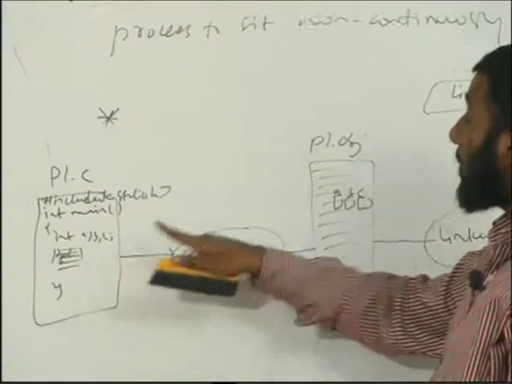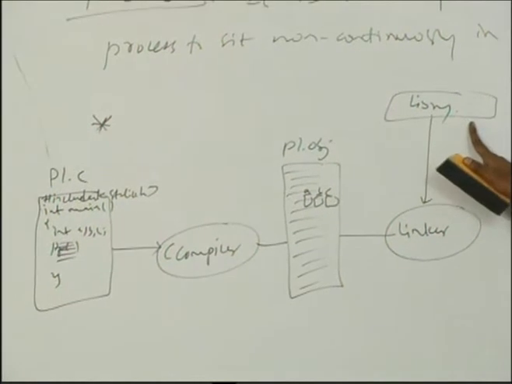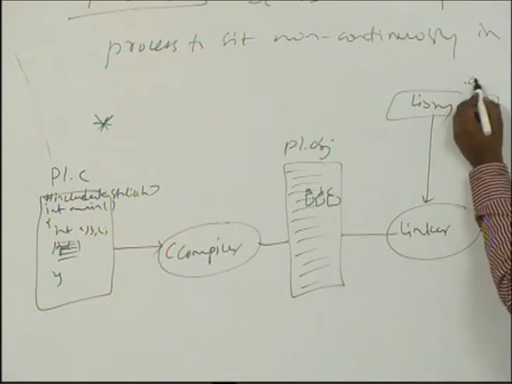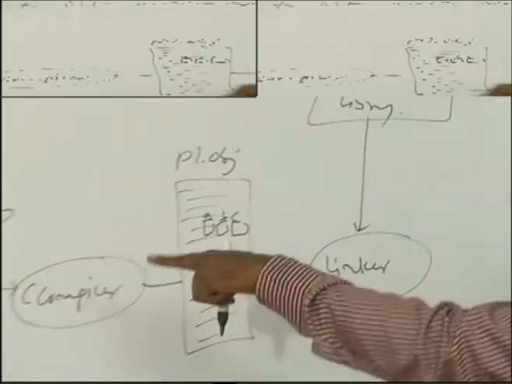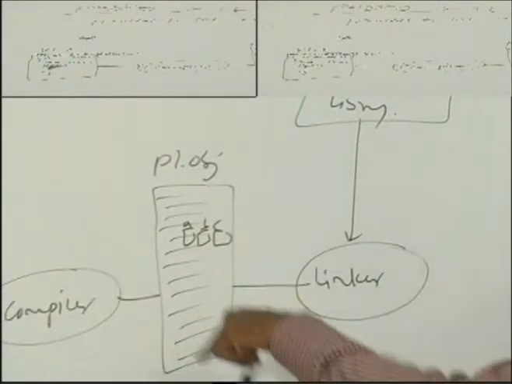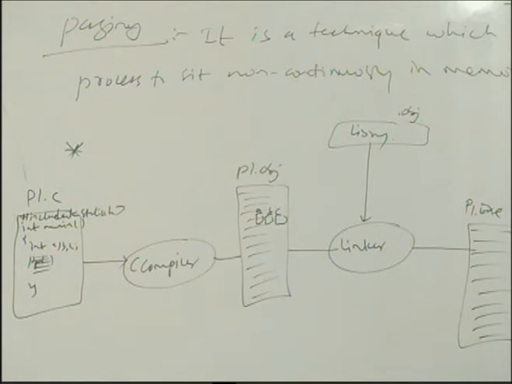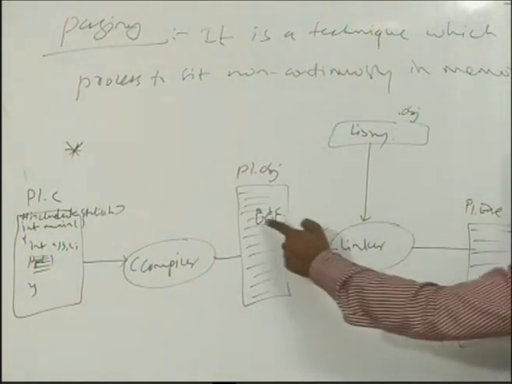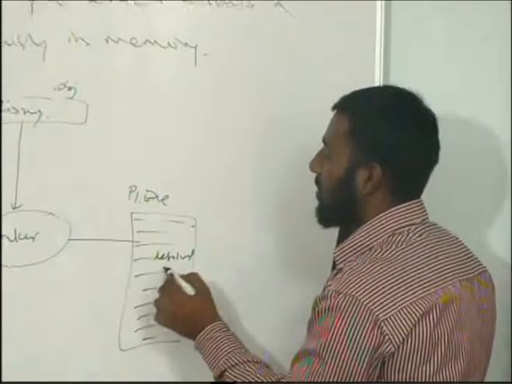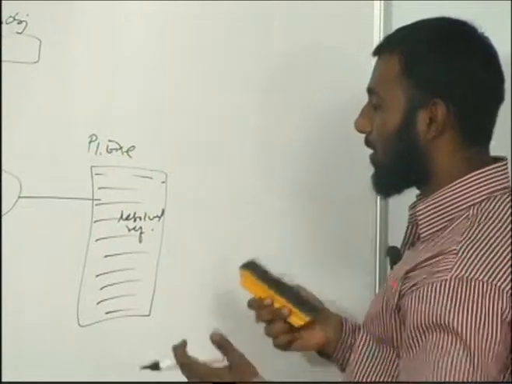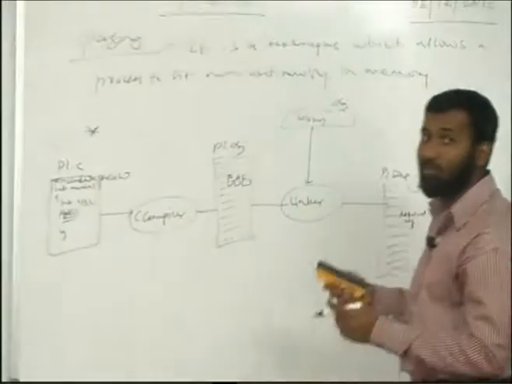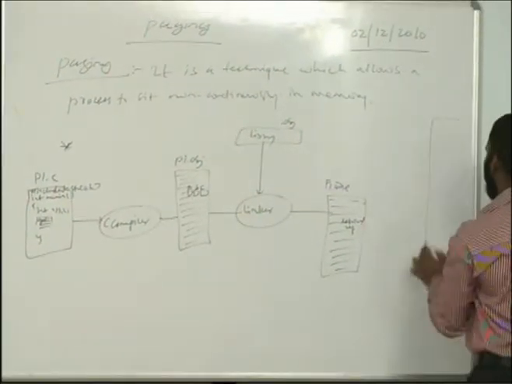Now, is this printf code written in C or is it a compiled version? Actually, all these libraries will be in .obj. They are the compiled version of the code. They are linked and we will get p1.exe, which is also a binary. Here you will have unresolved references, and here you will have resolved references. These resolved references don't signify where these instructions will be allocated space in the memory. We still don't know.